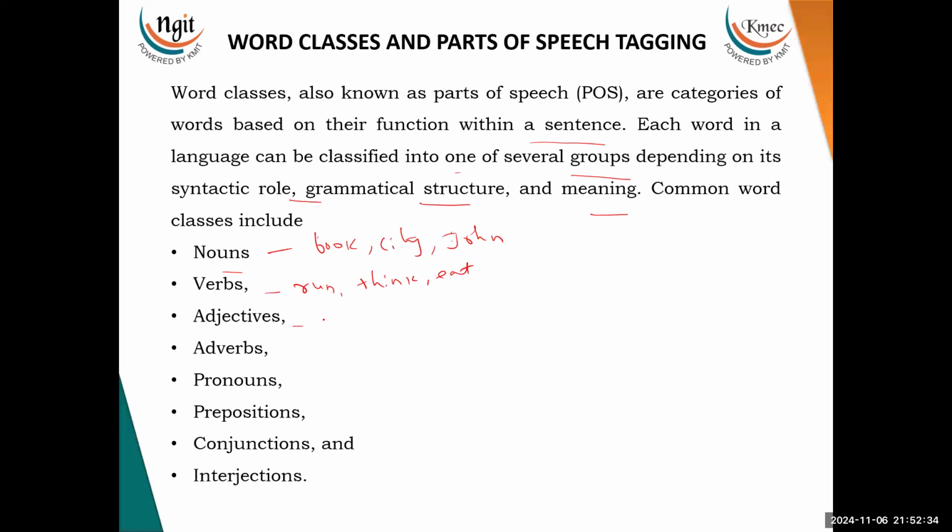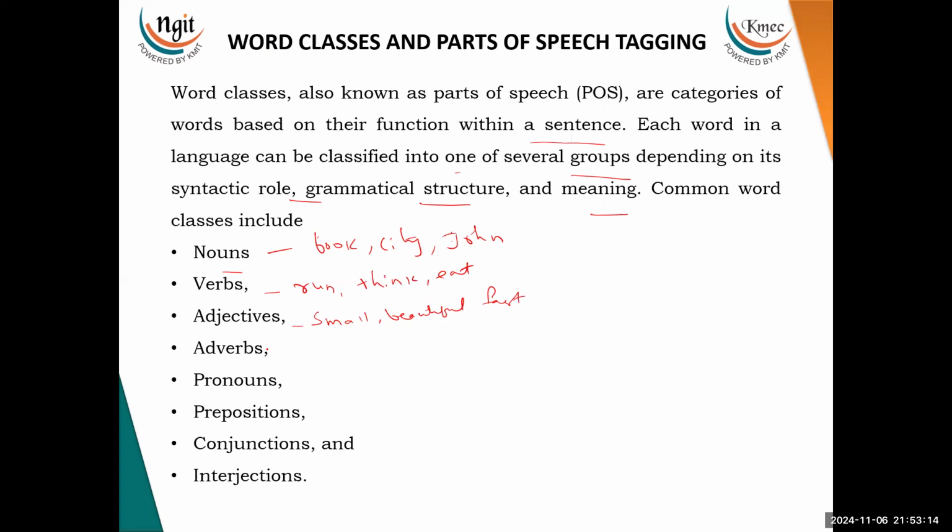Coming to adjectives, which modify nouns by describing their qualities or quantities, like small or beautiful, or sometimes you can write fast, etc. Adverbs modify verbs or adjectives, for example, quickly, yesterday, something like this. And then we have pronouns. Pronouns replace nouns or noun phrases just to avoid repetition, like he, they, it, all fall under pronouns.